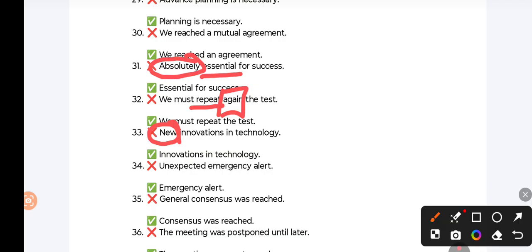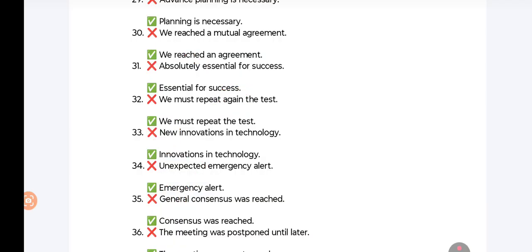"Unexpected emergency alert." Emergency is always unexpected. So the use of the word "unexpected" here is superfluity. "Emergency alert." "General consensus was reached." Consensus is when we all come into a single opinion, one opinion. So this is general. "Consensus was reached."